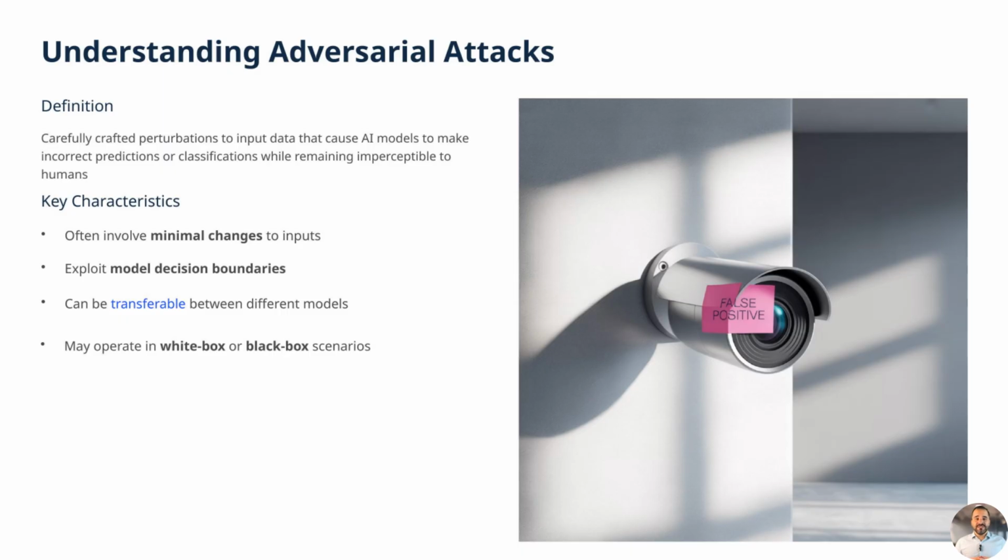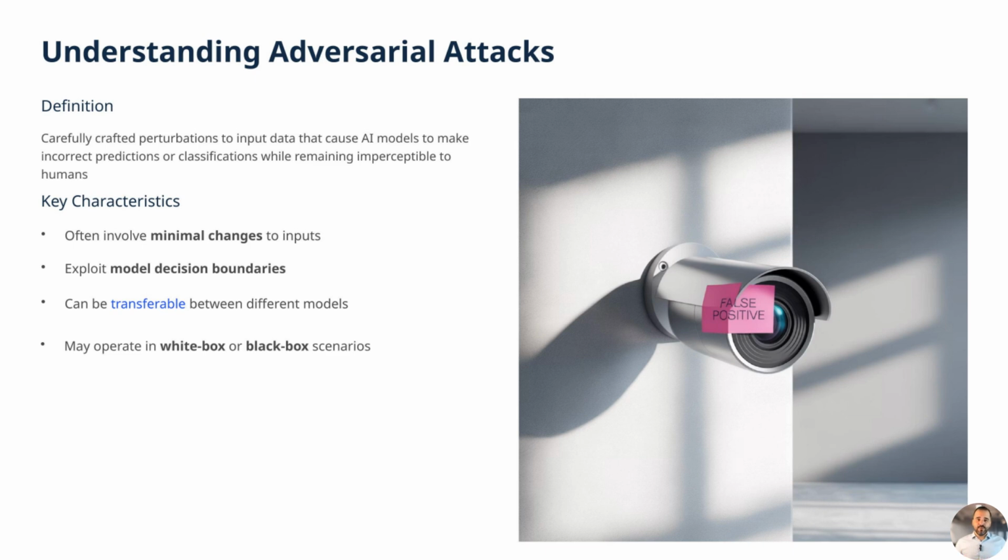Adversarial attacks are a sophisticated form of manipulation where carefully crafted, subtle perturbations are added to input data with the goal of misleading AI models into making incorrect predictions or classifications. These modifications are often so minimal that they remain virtually undetectable to human perception, yet they can significantly alter a model's output. By exploiting the decision boundaries that separate classes within the model's learned feature space, attackers can design perturbations that not only fool a specific model, but are also transferable across different models trained on similar datasets.